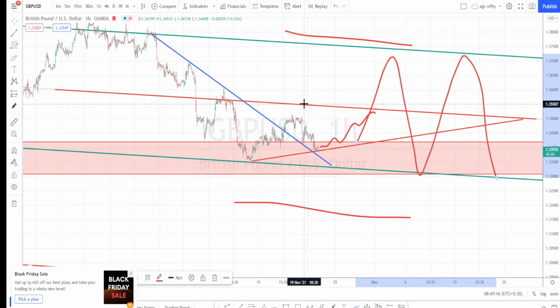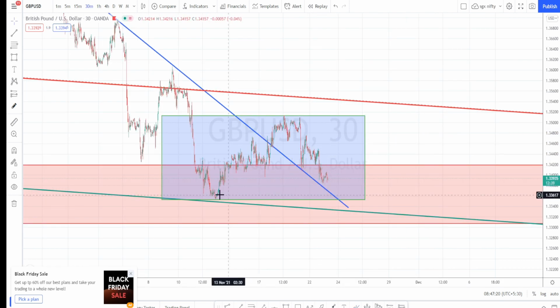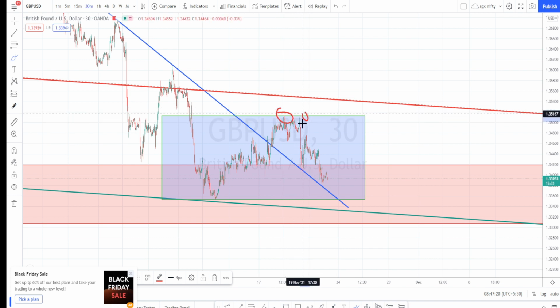Let us do the analysis in the 30 minutes time frame and mark the trading ranges for today. So I am in the 30 minutes time frame now. As I said, it is under a consolidation now. It has not broken this topmost resistance, or this previous low also. It has taken support over this dynamic support line, and I am expecting a little bit of retracement to happen or to follow this support line and test this bottommost support line of the daily time frame channel pattern.